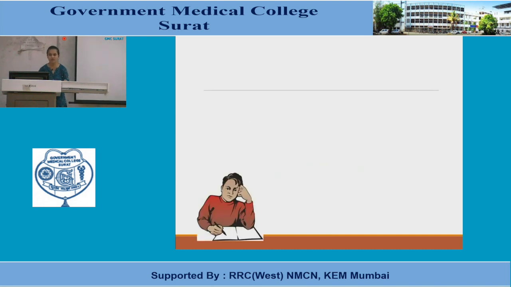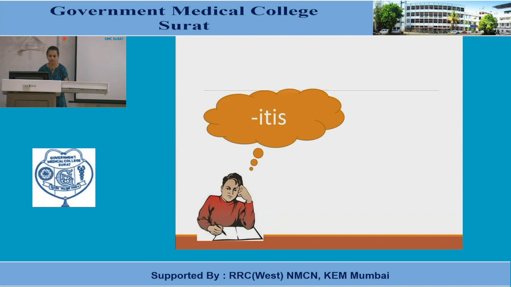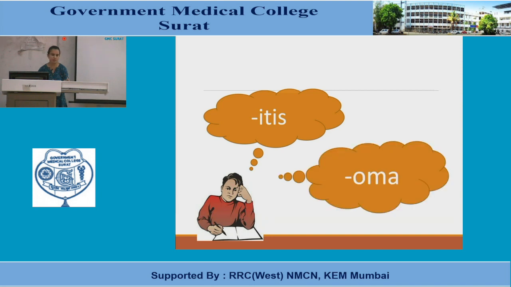So, as pathologists, or when you students are reading about pathology, we are basically dealing with two things. First is itis, that means inflammation. Any part of the body which is inflamed is usually attached with the suffix itis. And the omas. Omas are the neoplasms. So pathology is dealing with basically two things, inflammation and neoplasms. So there is itis and there is oma.